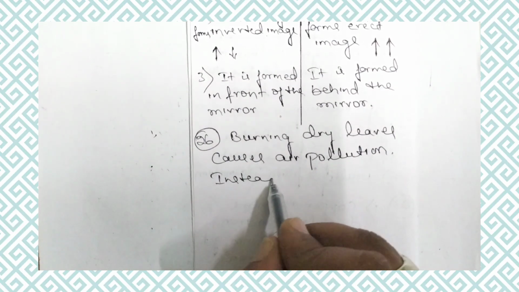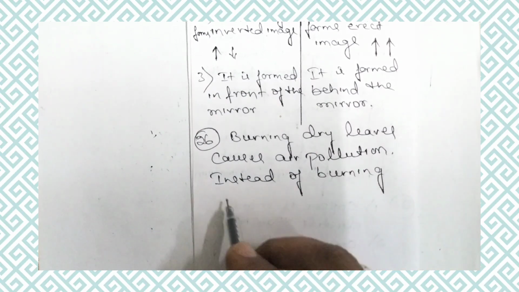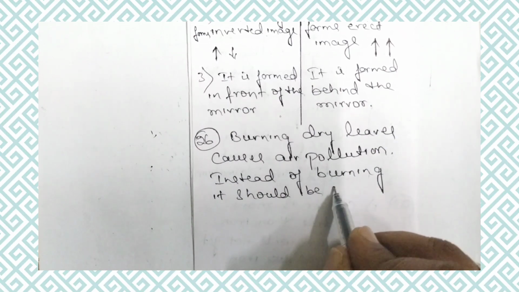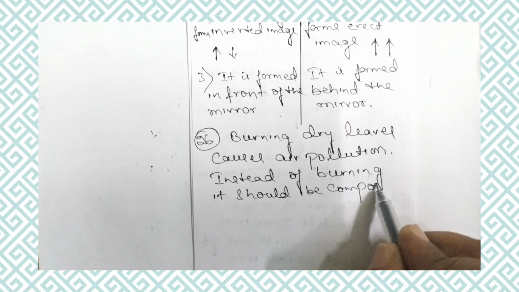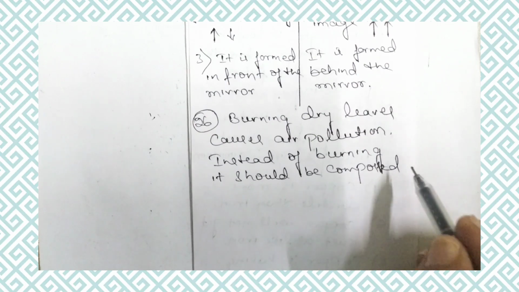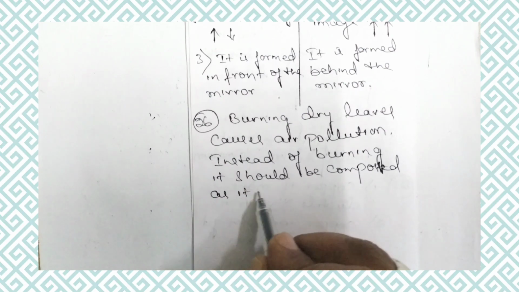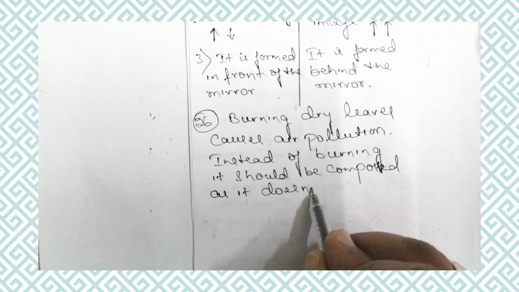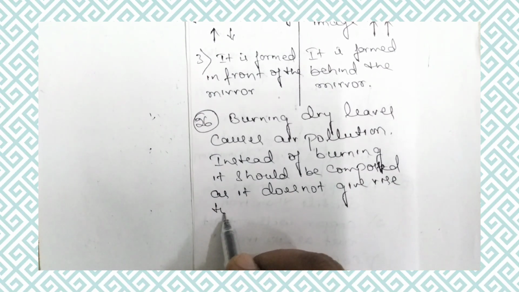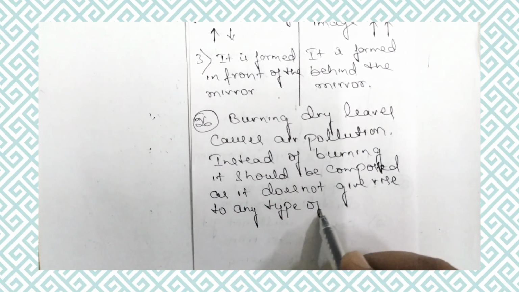Instead of burning, it should be composted, as it does not give rise to any type of pollution.